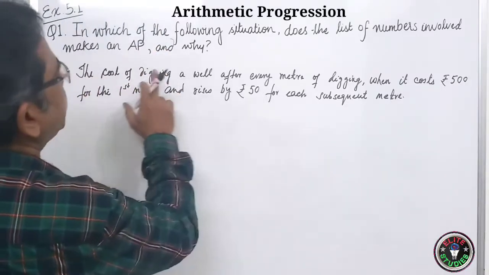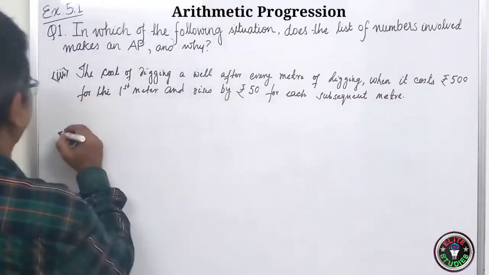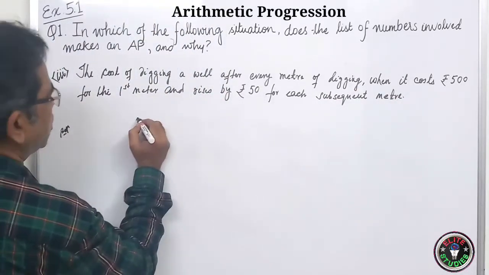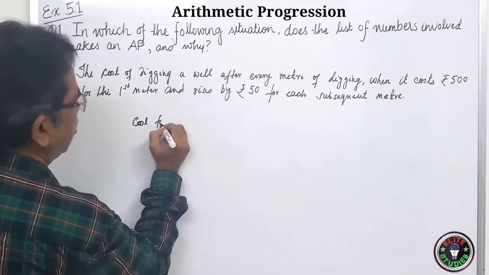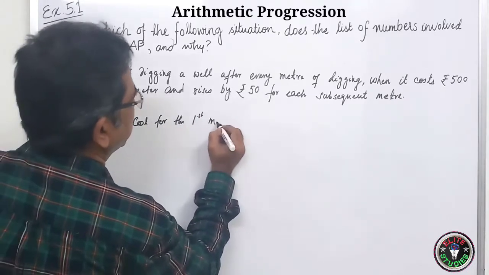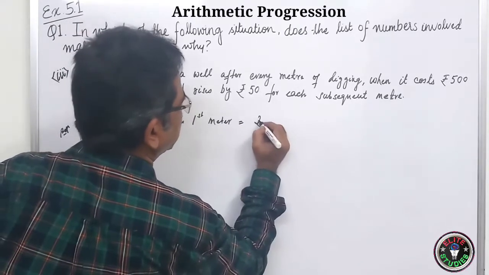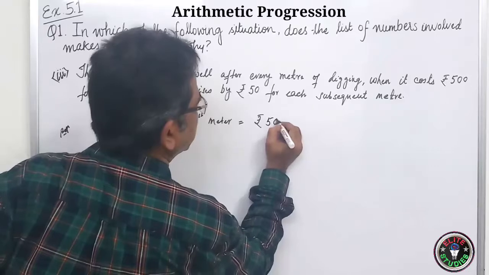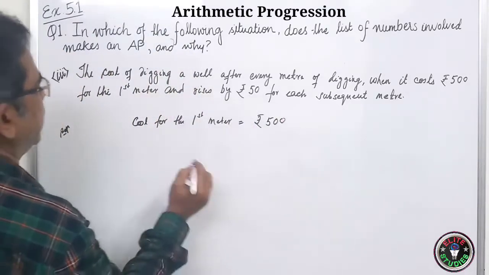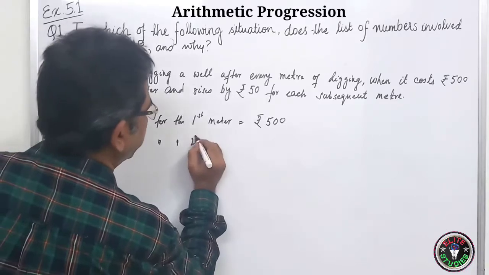So again, the cost of digging a well after every meter of digging, when it costs ₹500 for the first meter. The solution. Cost for the first meter is equal to ₹500. It is given in the question. Clear? Then cost for the second meter.